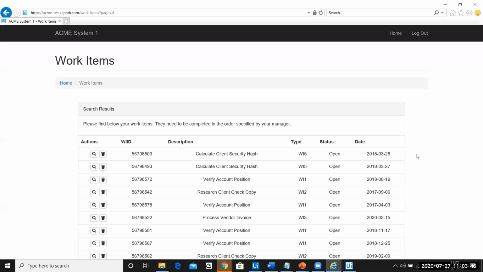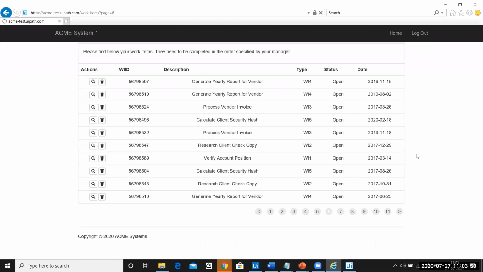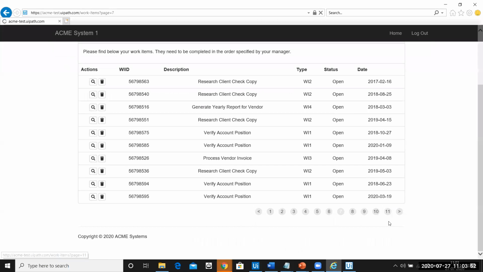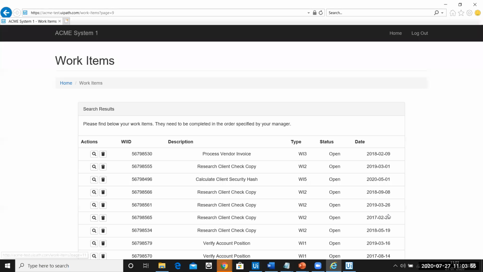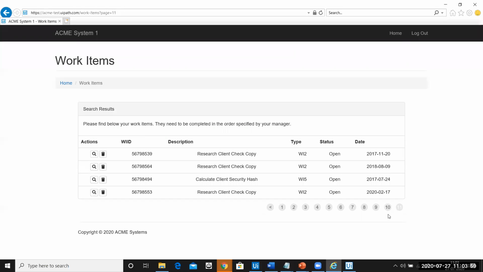Now you can see it is spanning multiple pages. Page 3, page 4. Ideally, we want it to go till the last page, that is page number 11. Now you can see it is at page number 11, but the automation has not stopped.